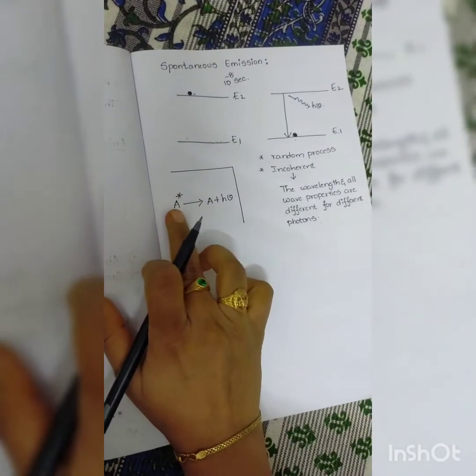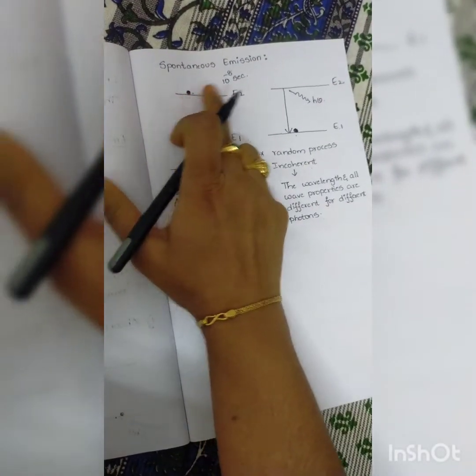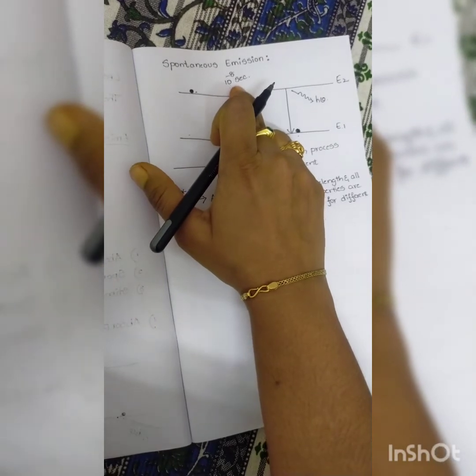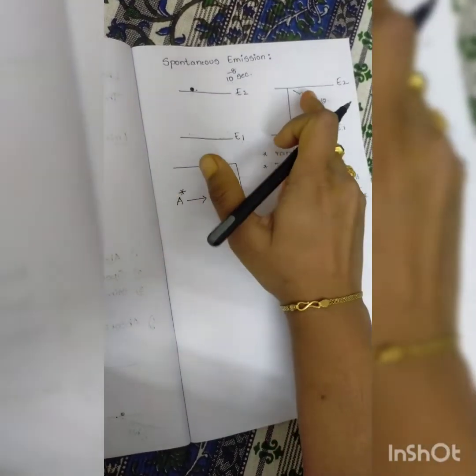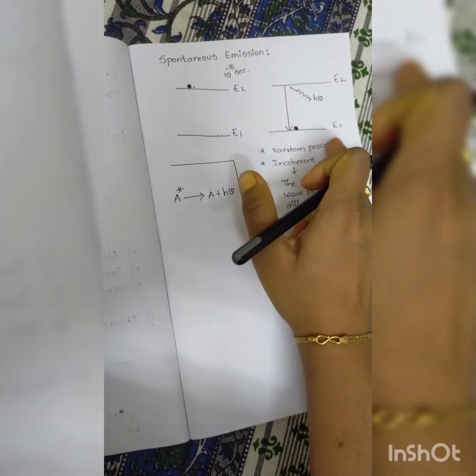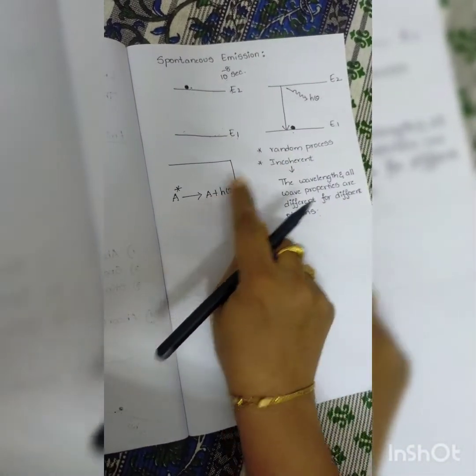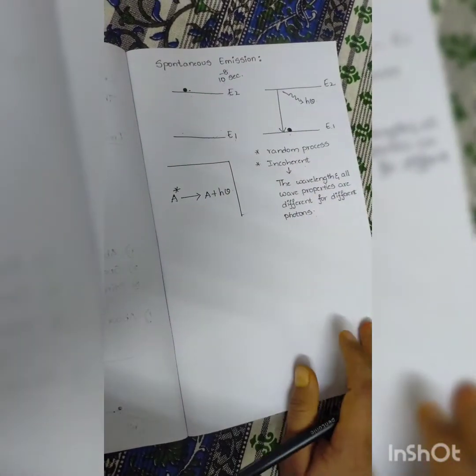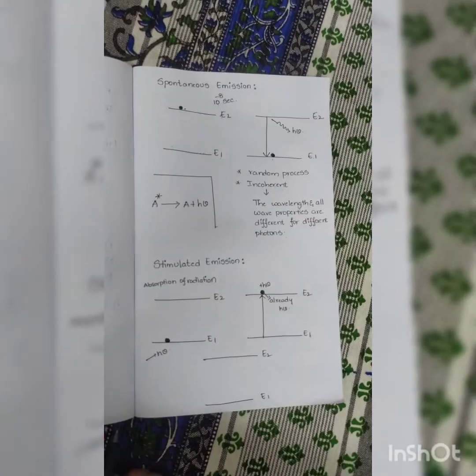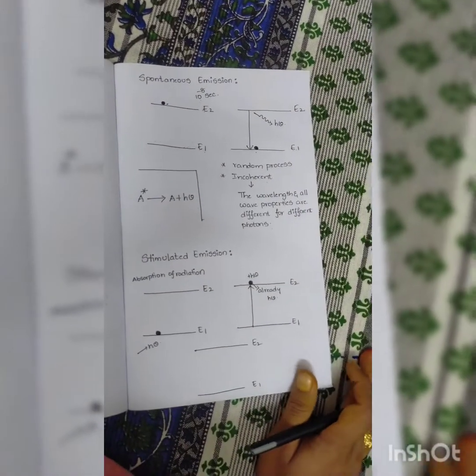We'll have an atom in excited state. It will complete 10 to the power of minus 8 seconds. Lifetime will be over. Then it will jump from E2 state to E1 state, giving rise to atom plus h nu photon energy.